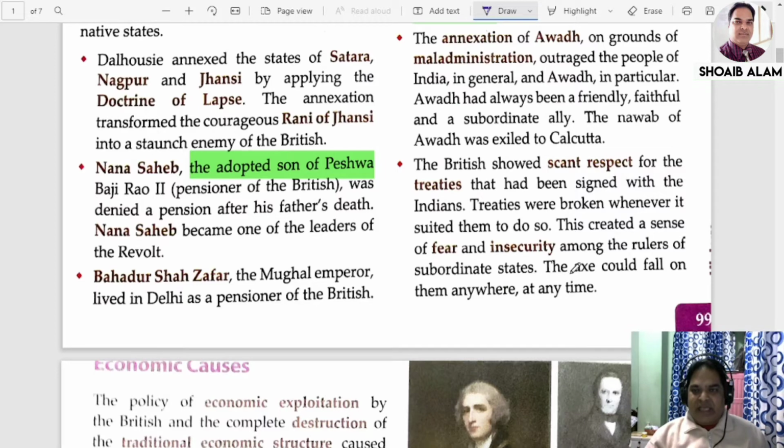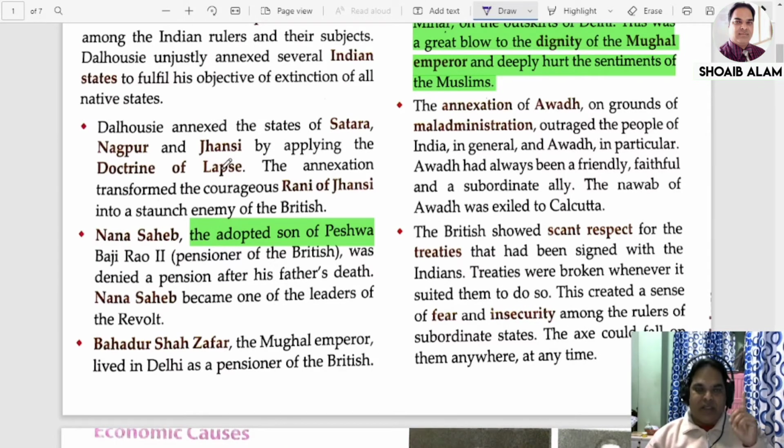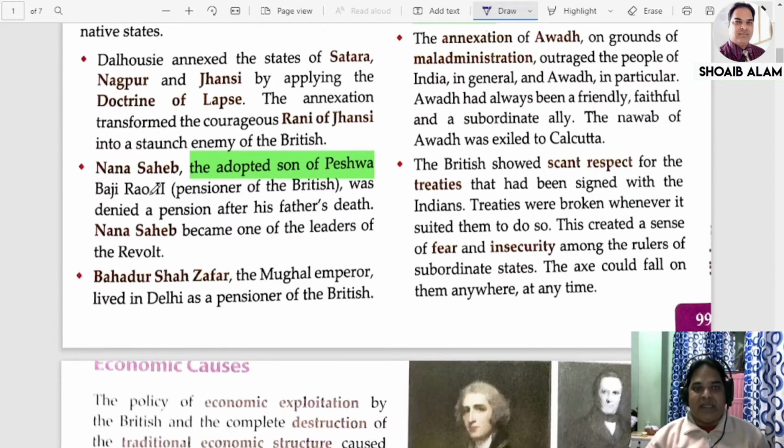See the sentence: the axe could fall on them anywhere at any time. That means it was very sure. They also knew the intention of the English. So these were the political causes of the revolt of 1857. You can see here the successors of Satara, Nagpur, Jhansi. The example is Jhansi: Rani Lakshmibai was very much annoyed. Then Nana Sahib also was not happy. He started organizing the movement. Rani Lakshmibai of Jhansi also started organizing a movement against the Britishers.